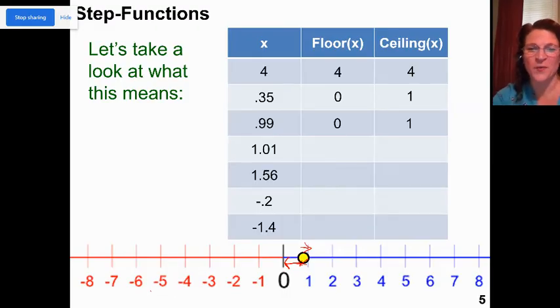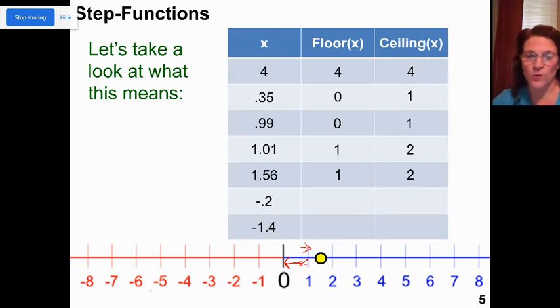All right, so 1.01 is just a little bit above 1. A floor, I'm going to round down to 1. Ceiling, I'm going to round up to 2. So it doesn't matter how close or how far away it is from the whole number, you're still rounding up and down. 1.56 will have the same floor and ceiling as 1.01.